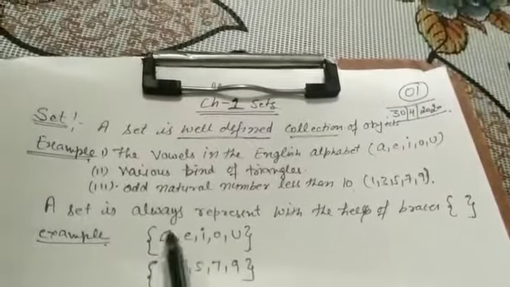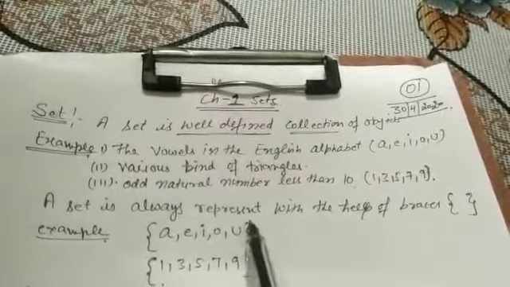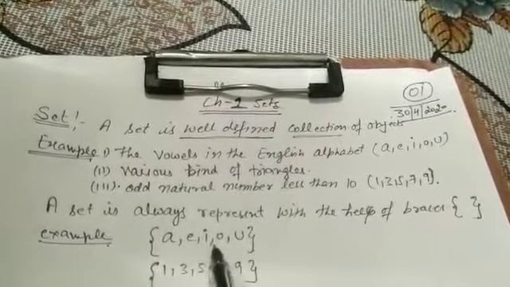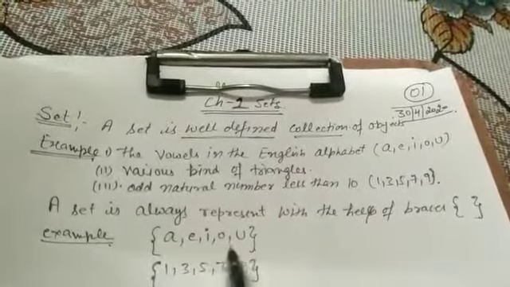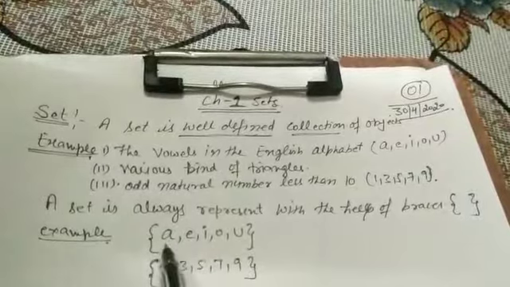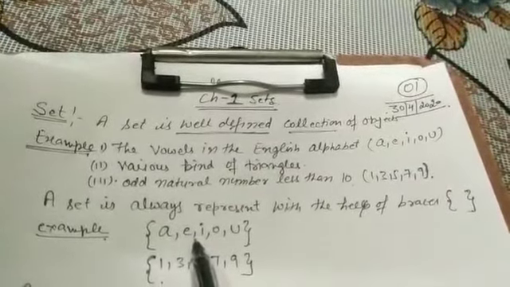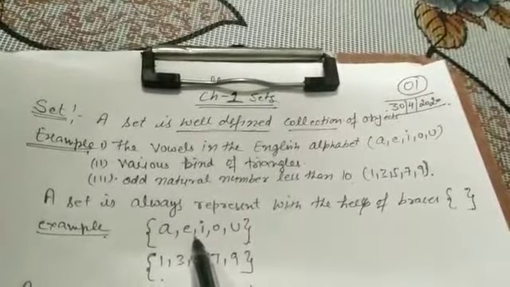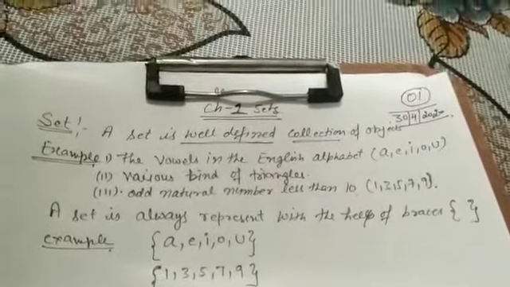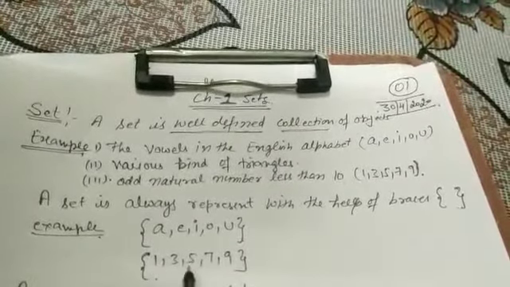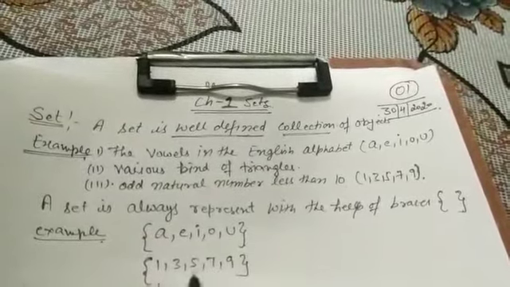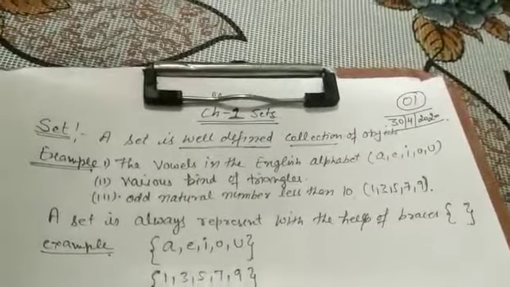See this one, I have written down the set in the form of braces with commas. And remember, no element is repeated. One element is written only one time. If any element is repeated, there is no need to write it again. See one more example: {1, 3, 5, 7, 9}. These are examples of sets.